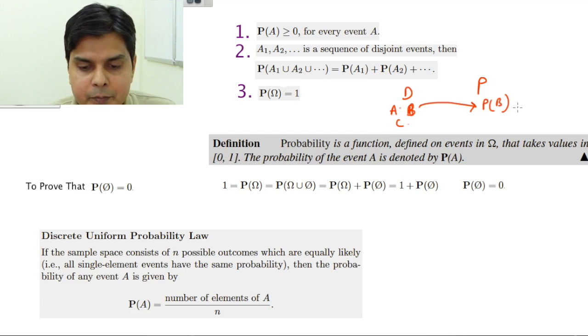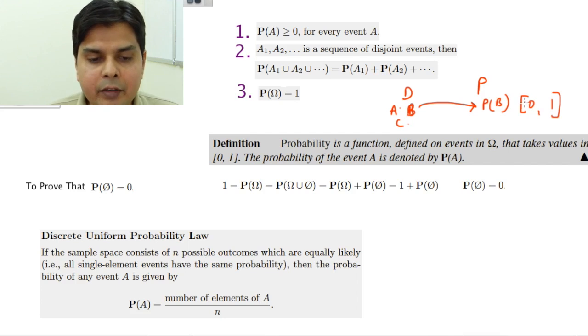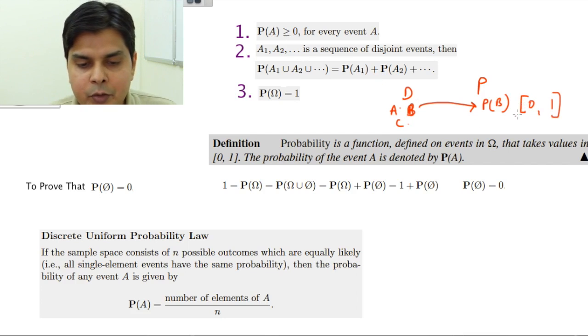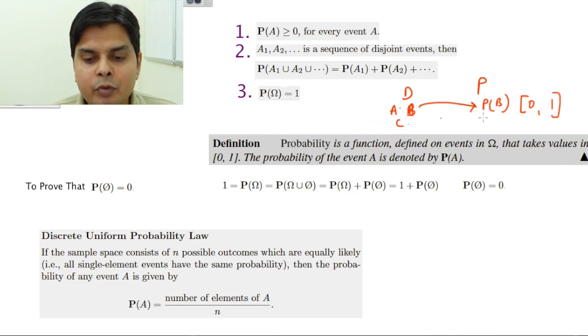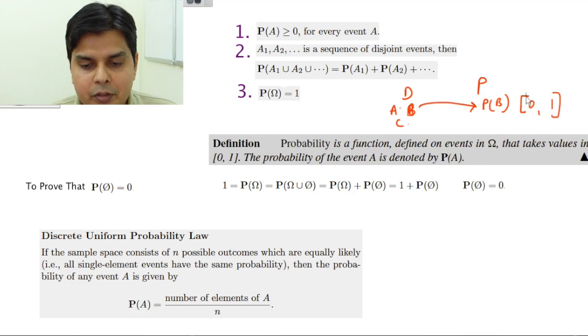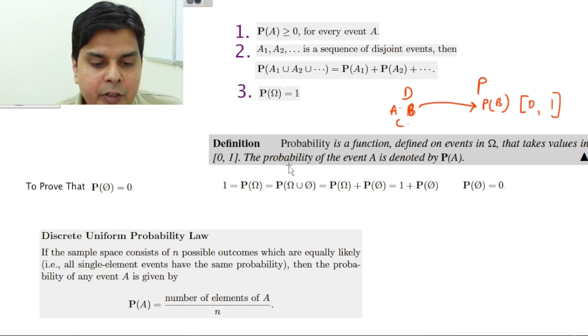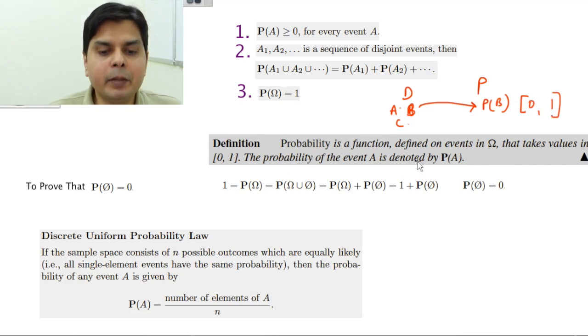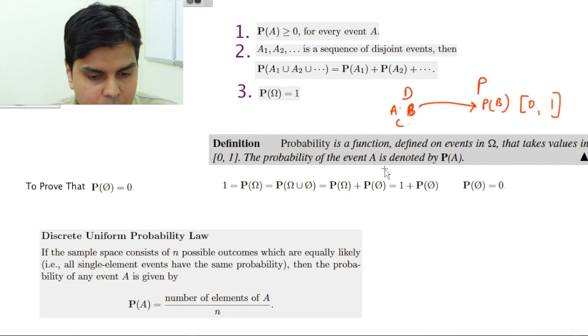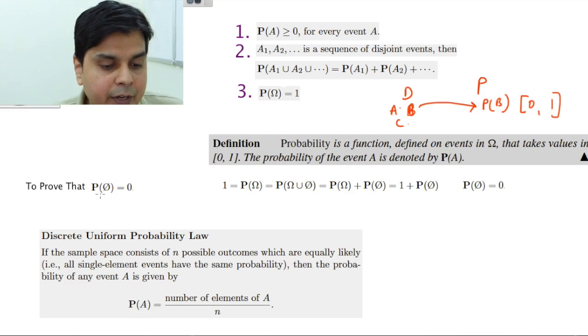Why 0 to 1? Because first of all the axiom says that P(A) has to be greater than or equal to 0, and in the last slide I proved that the probability of any event has to be less than or equal to 1. So this is the range, 0 to 1. This is the range of the probability function. The probability of the event is denoted by P(A).